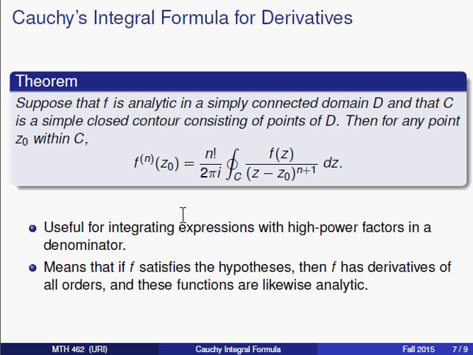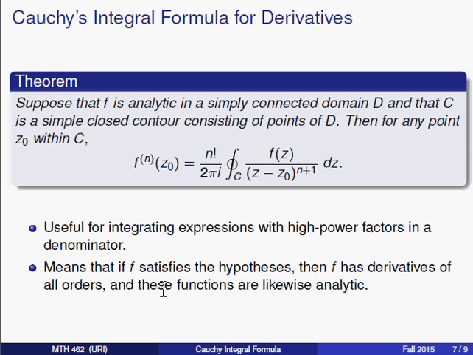Now, in the same way that the Cauchy integral formula was useful both practically and theoretically, this formula for derivatives will be as well. So because we have an integrand here with a higher exponent on the z minus z0 factor, if you are ever asked to integrate an expression with a high power factor in the denominator, you might use this, and your problem will just reduce to taking a derivative of what's in the numerator and evaluating that and timesing by 2 pi i and dividing by n factorial. So you'll get some practice with that in class and in the homework.